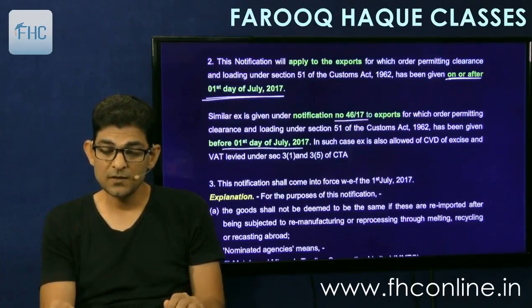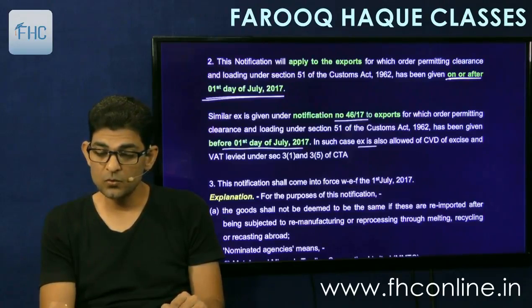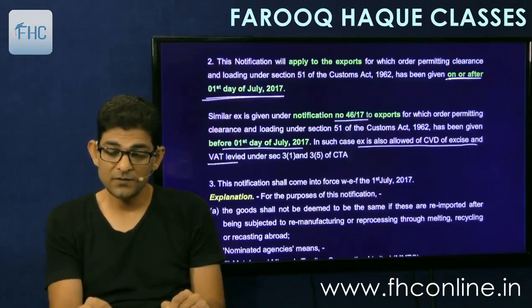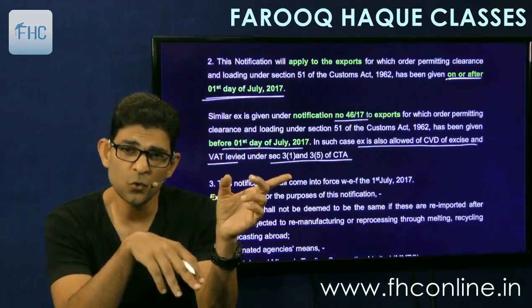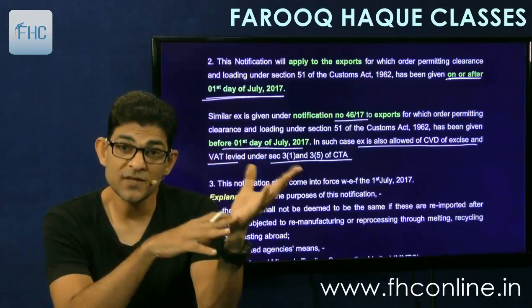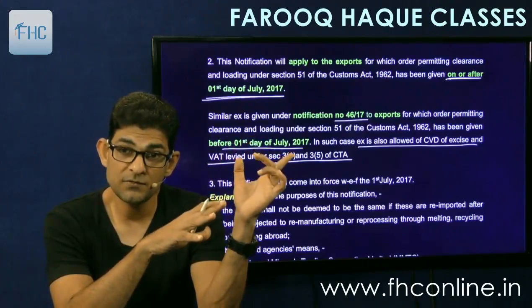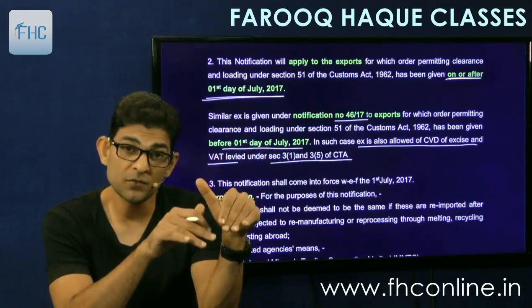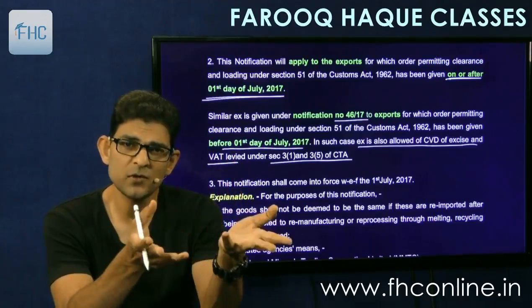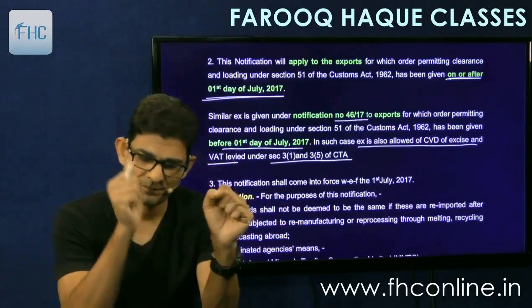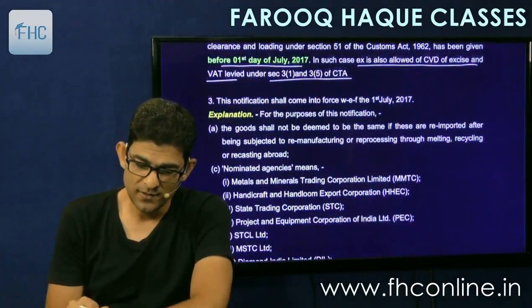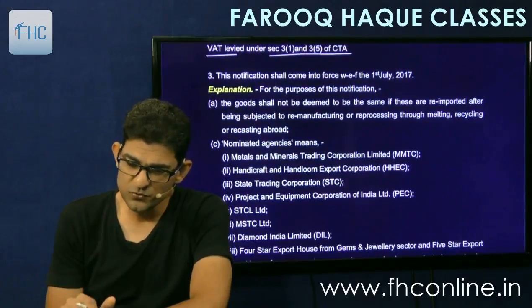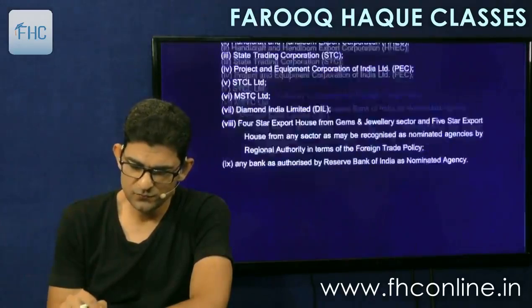In such cases exemption is also allowed of CVD of excise and VAT levied under 3.1 and 3.5. So basically 46 and 47 are there. 46 is for the old exports in which there was excise levy, that is CVD of excise and VAT was there, and in the new notification there is integrated tax. So that is the only difference, other things remain the same. And the notification comes into force on 1st July 17. Explanations are given which is of no use.